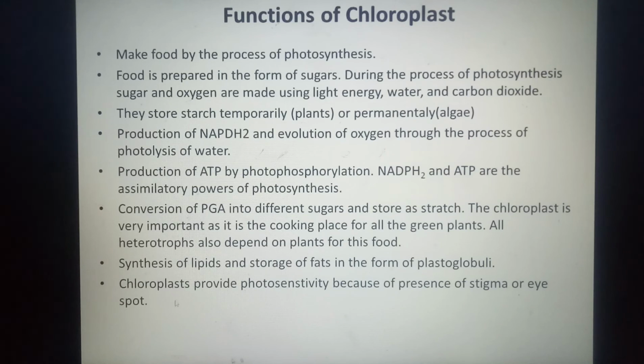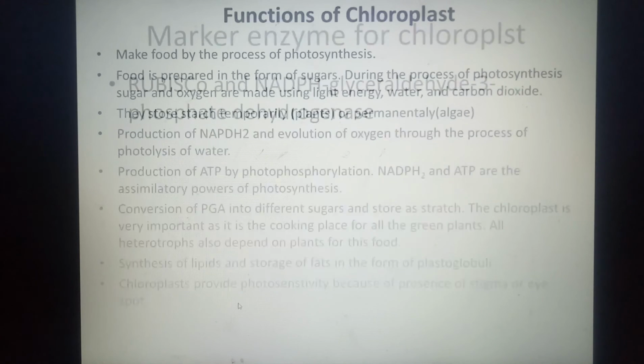Also, in some cells, chloroplast change into chromoplast, where these chromoplast will become dominantly rich in carotenoids, which will help in making the plant parts colorful, therefore attracting the insects or animals, which help in the dispersal of seeds or pollination from the flowers. So these are the functions of chloroplast.